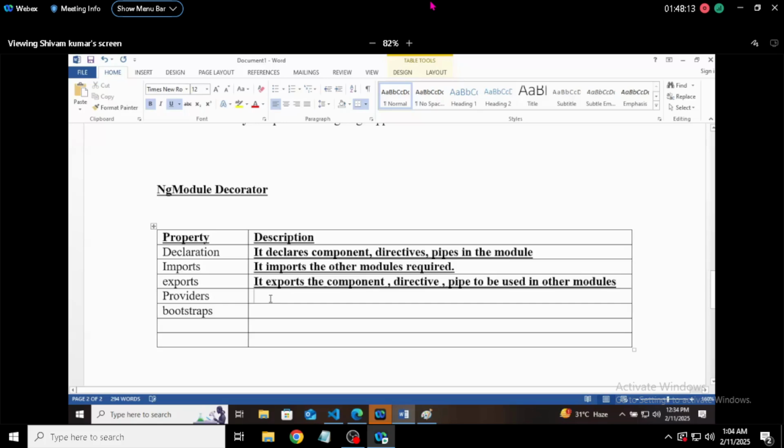Then the next property, providers, declares services that should be available in the module. Bootstrap defines the root component for application startup. It means that it will provide the bootstrap also.